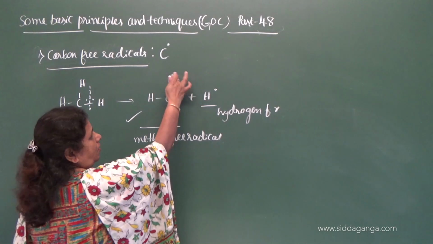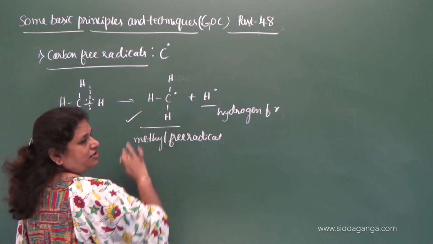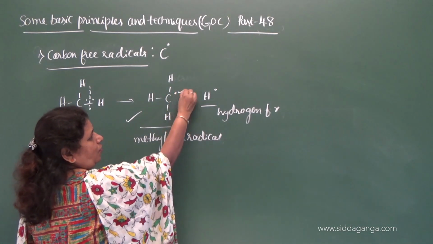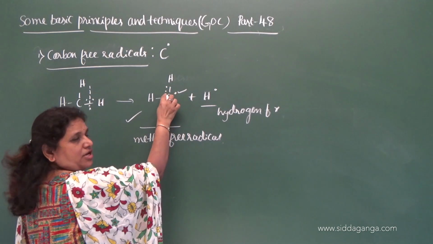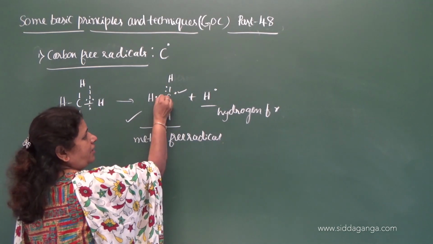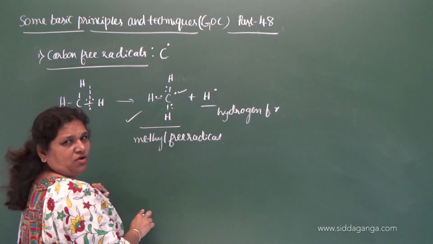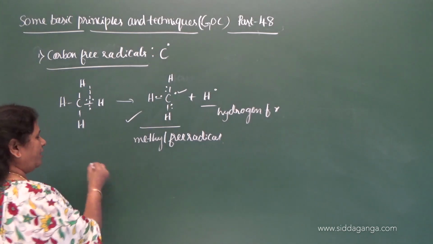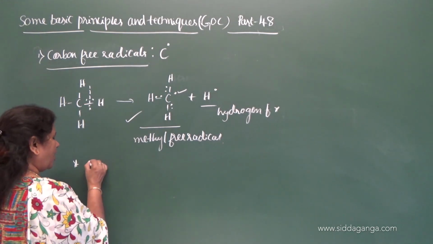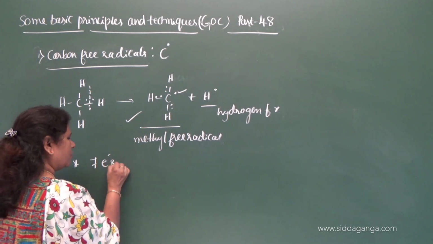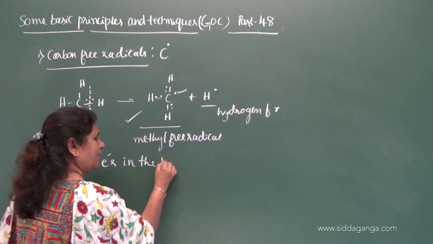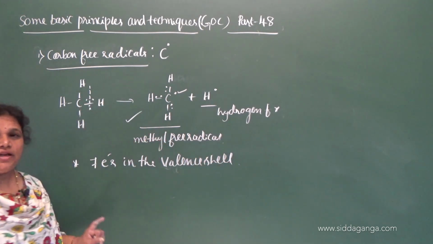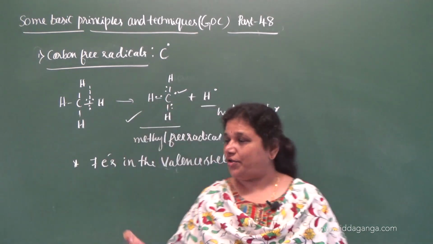Look here: how many electrons are present in the valence shell of the carbon atom in the methyl free radical? One electron for each bond formation. So we have 2 electrons here, 2 here, and 2 here: 2 plus 2 plus 2 is 6, plus 1 is 7. So carbon contains 7 electrons in the valence shell, that you have to remember.